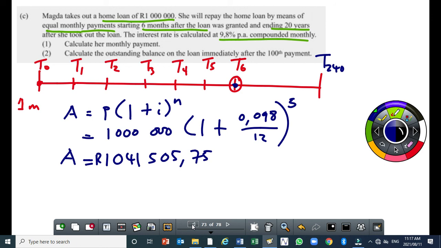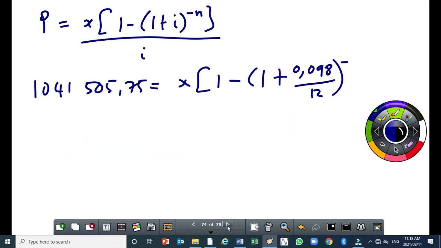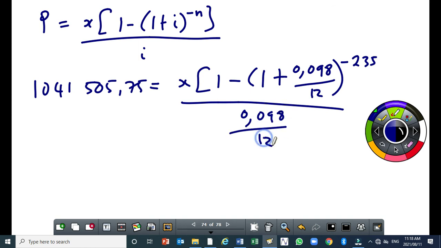If you are starting from T6 up to T240, it will be 235. Because remember, no payment is made in the first 5 months. The first payment is made 6 months after, so the first payment is made at T6. So in total, it will be 240 minus 6 plus 1 because we are including T6. Are you following that? So it's going to be 235. This is all over 0.098 over 12.